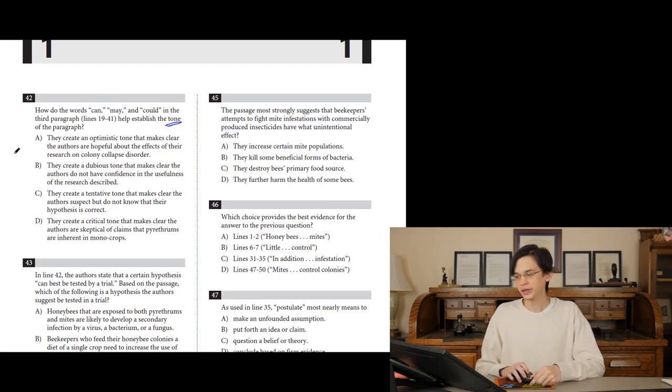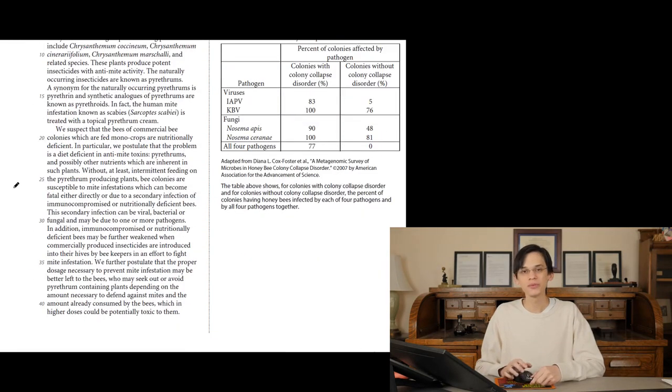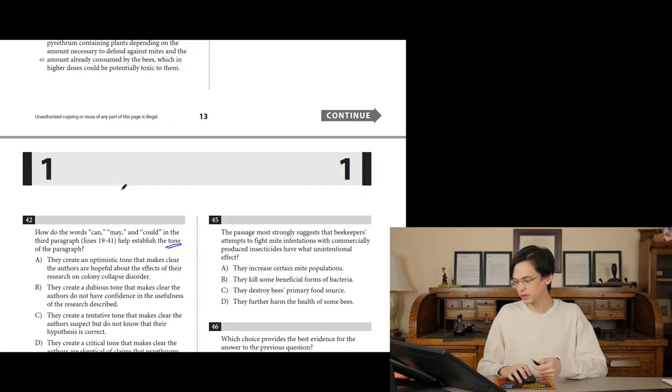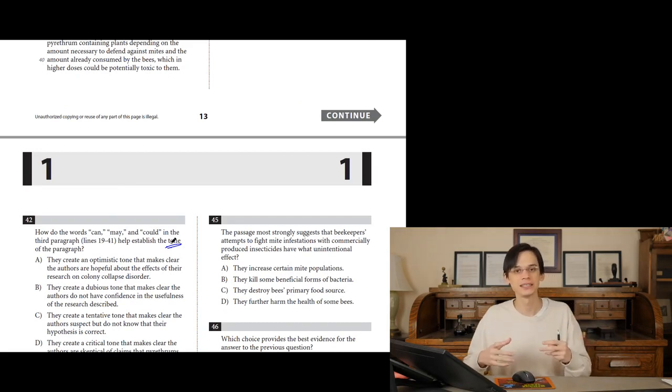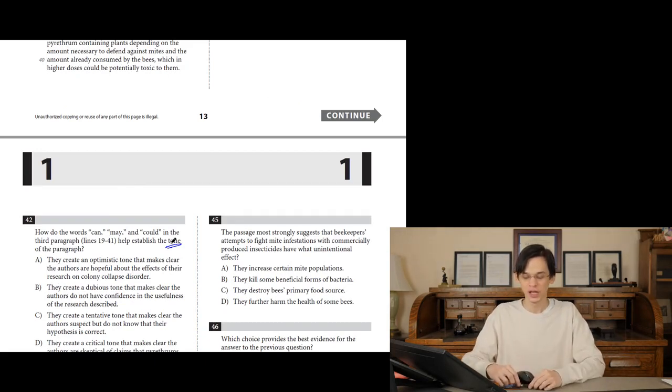Can, may, and could in the third paragraph. Remember, we kind of talked about this. I noticed it when we were reading it. We suspect, we postulate, and then we further postulate. It's this very conservative can, would, may, and could. These are all very conservative scientific terms that scientists would use so that they don't sound like they know everything before they do an experiment.